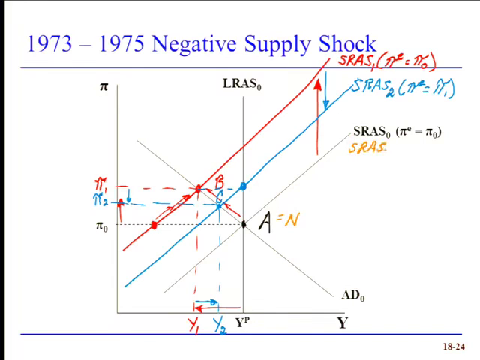Temporary aggregate supply shocks do not cause permanent changes in inflation, nor do they produce permanent changes in the output gap. So we're right back there. Now again, the reason for this is oil prices went up, and then they stopped going up. Food prices went up, and then they stopped going up.